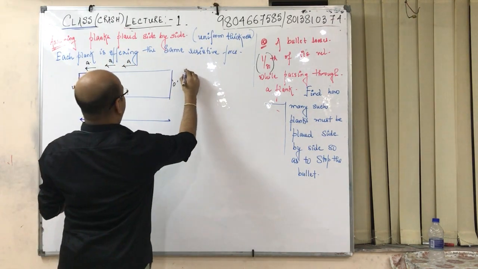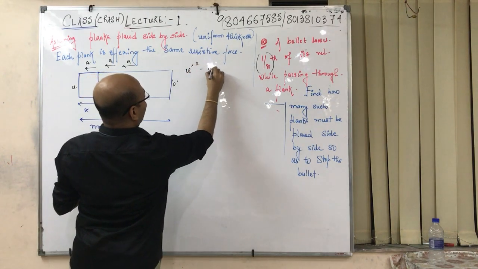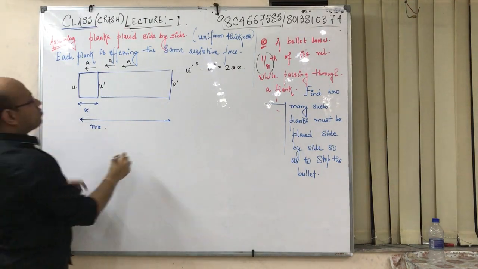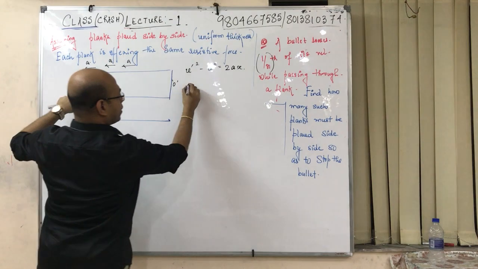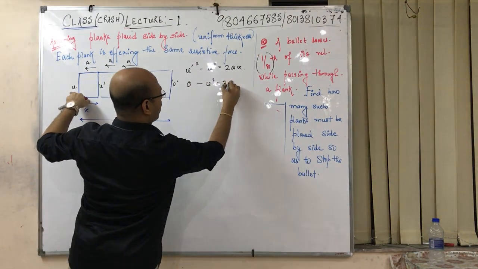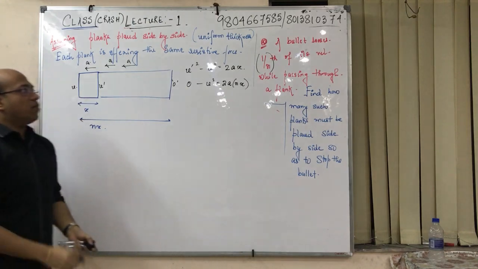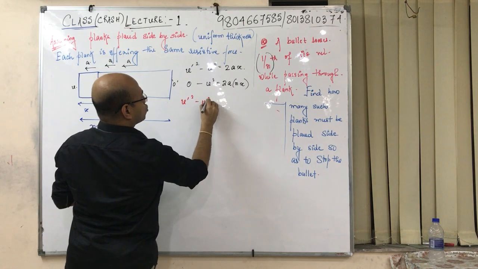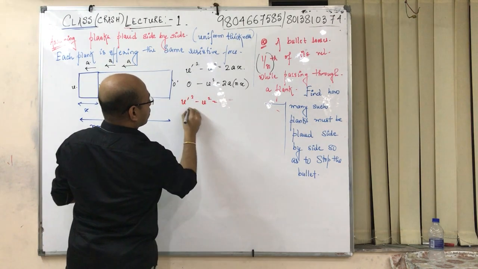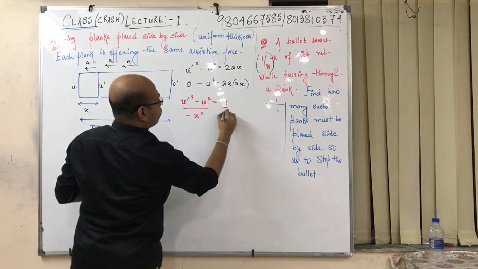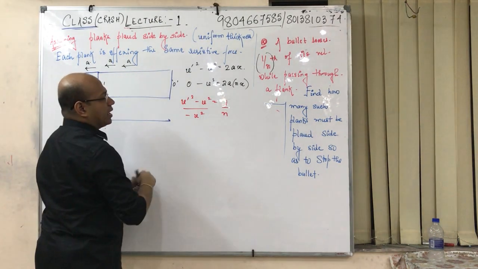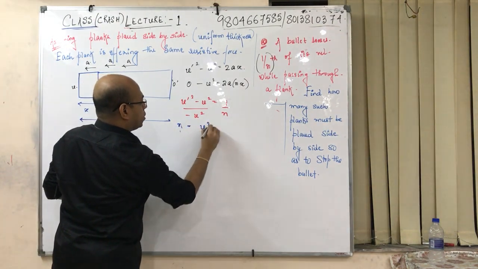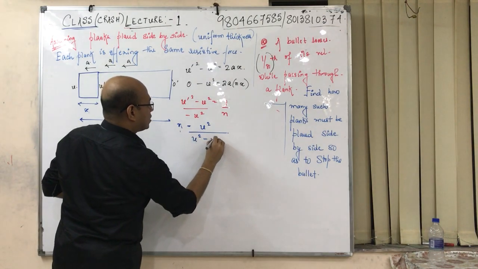So how do you write? If you remember, we have u dash square minus u square is equal to twice a x. Yeah? V square minus u square. And another equation you can write from here to here: 0 minus u square is equal to twice a nx. I think you have got this clear. Simple, sir. You divide these two equations. U dash square minus u square by minus u square is equal to 1 by n. Reverse it and take the negative sign out, so it will be u square by u square minus u dash square.